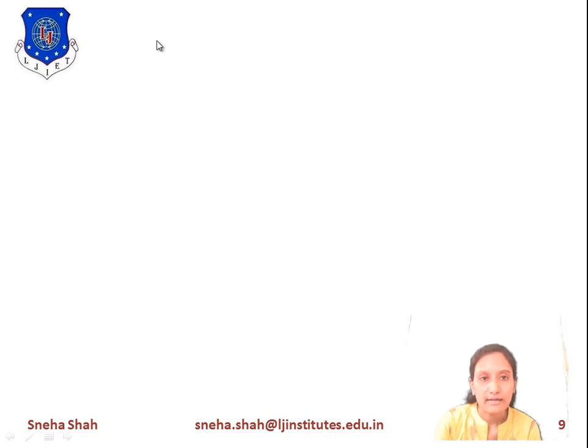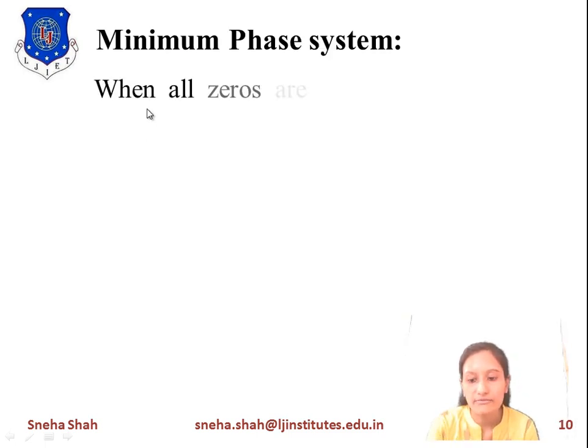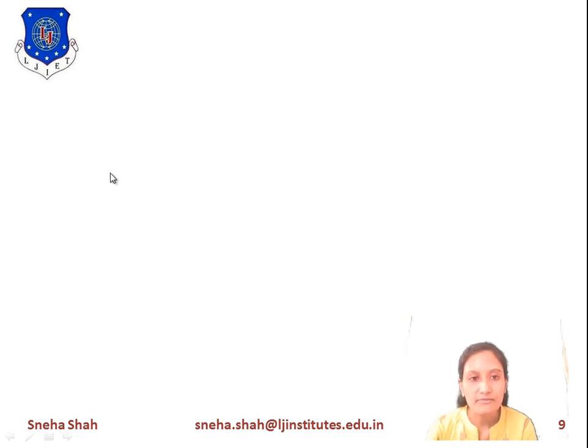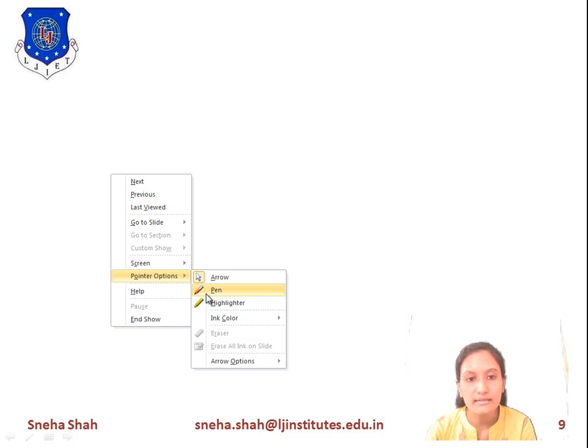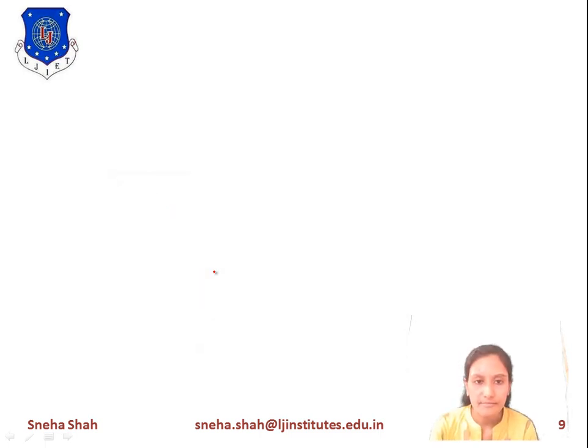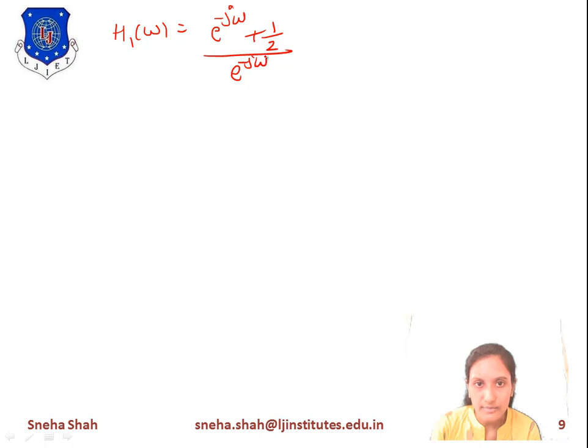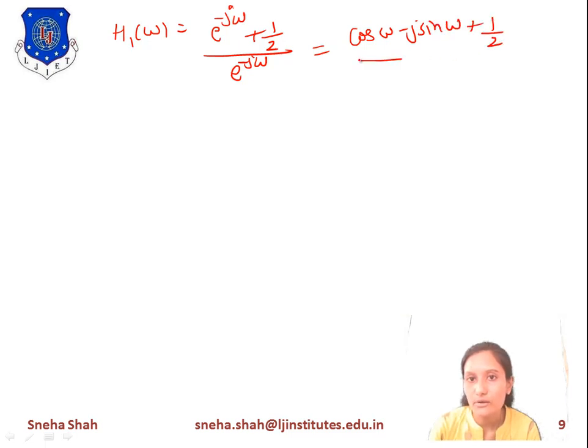So if you want to find out the phase of this system, how will we find it? The phase angle will be found by tan inverse of imaginary part upon real part. So if we take h1 of omega, the value of h1 of omega equals e raised to minus j omega plus 1 by 2, upon e raised to minus j omega, right? If you convert this in terms of cos omega minus j sin omega, it will be like this: cos omega minus j sin omega plus 1 by 2, divided by cos omega minus j sin omega.